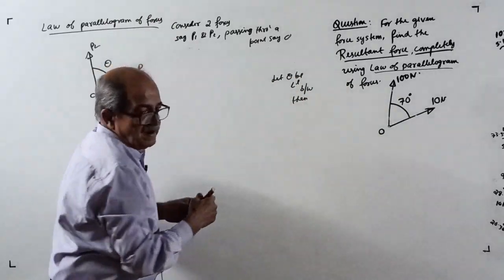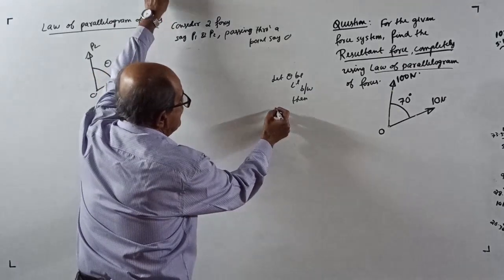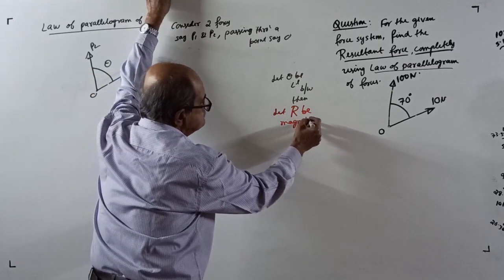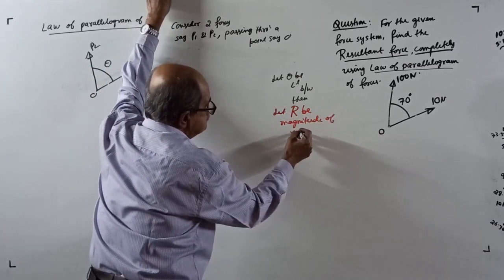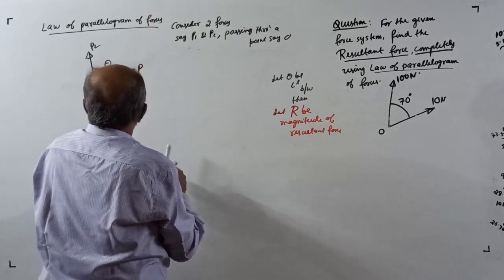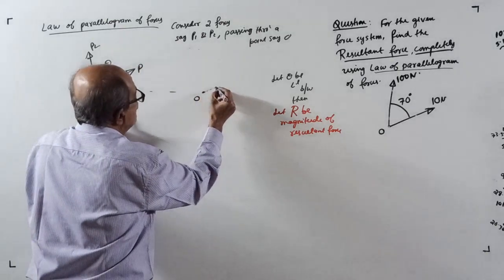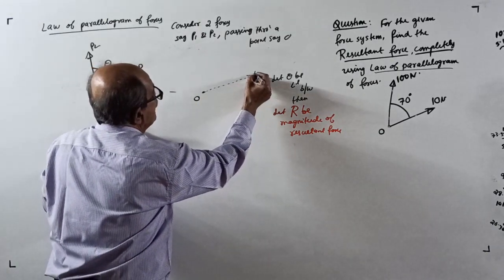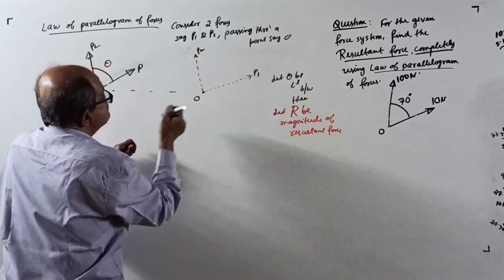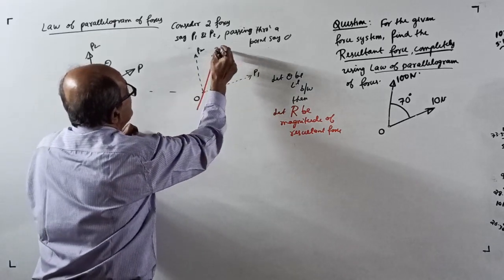Further, I will use red color now. Let capital R be the magnitude of the resultant force. Okay, one minute. See, point O, your P1 is here. Light line, I will mark P1. Your P2 is here, light line P2. This is the resultant. I know that in this question the resultant is more on this side. Resultant R.